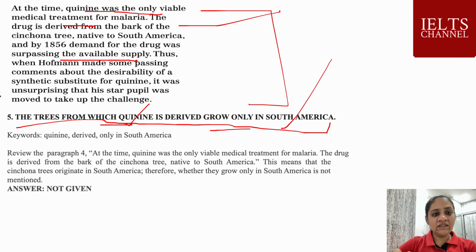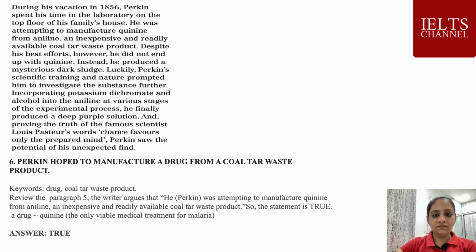The trees originated in South America, but whether they grow there is not mentioned in the given paragraph. So that's why the answer is not given. Let's see question number 6.